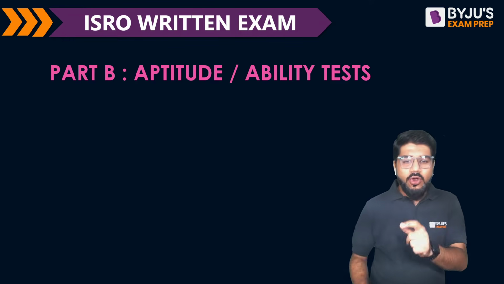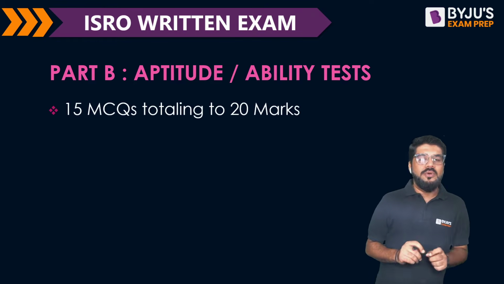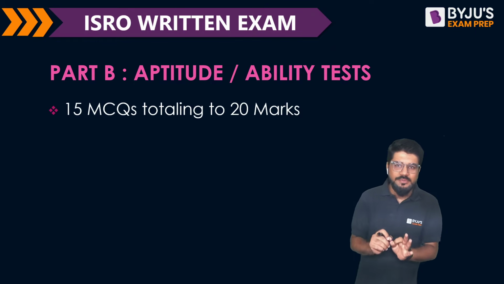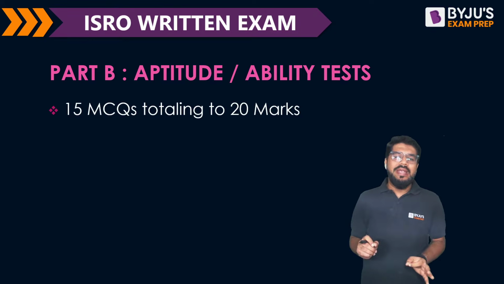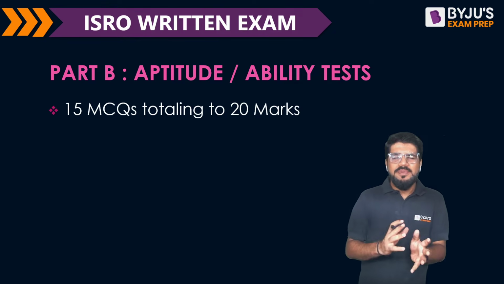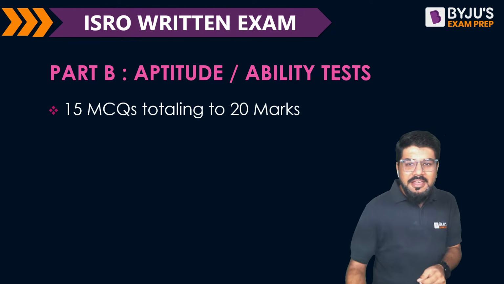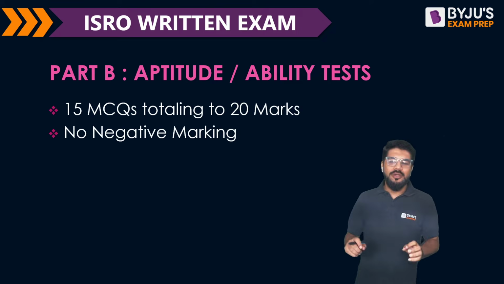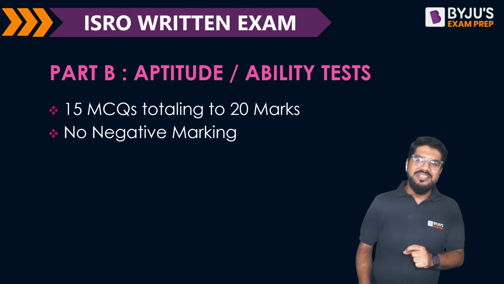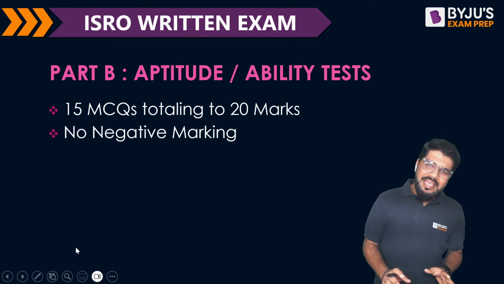The aptitude, also known as the ability test, is going to contain a total of 15 MCQs, multiple choice questions, totaling to 20 marks. So that's a strange pattern, plus 4 by 3 for 1 mark. But the very important thing in this section is, guys, there is not going to be any negative marking. Yes, very important to note that there is no negative marking.